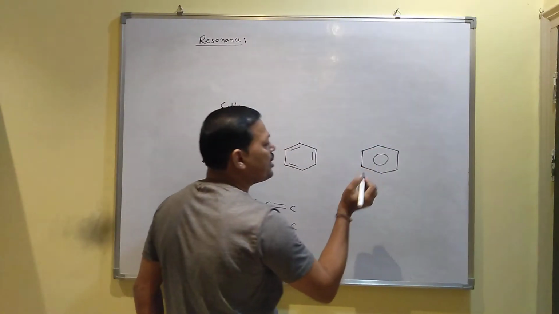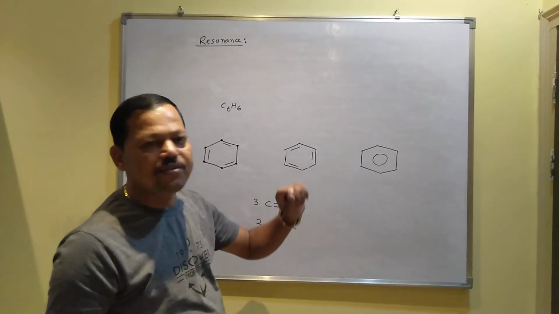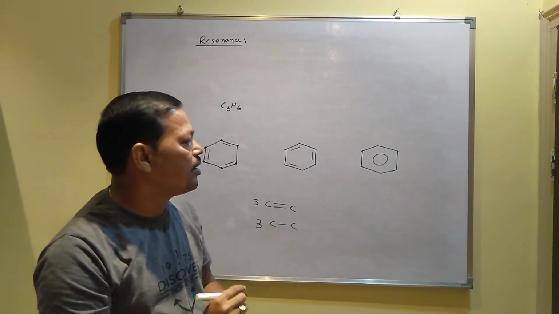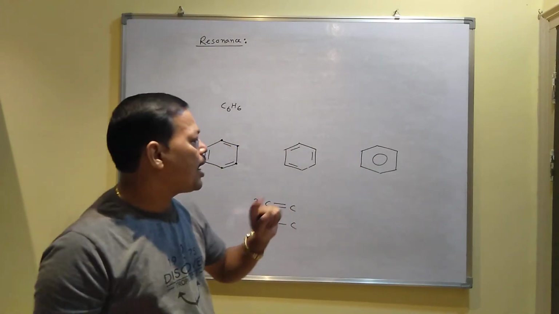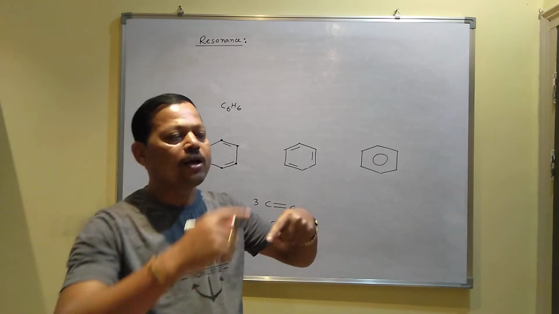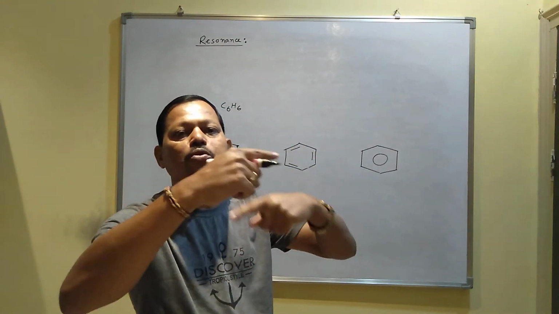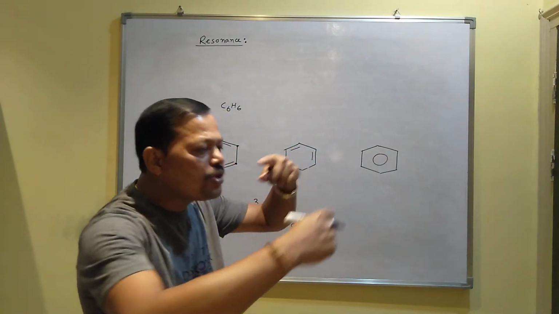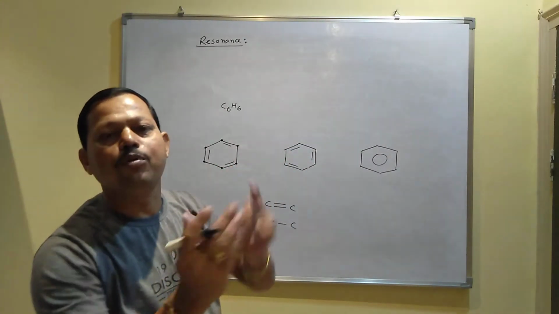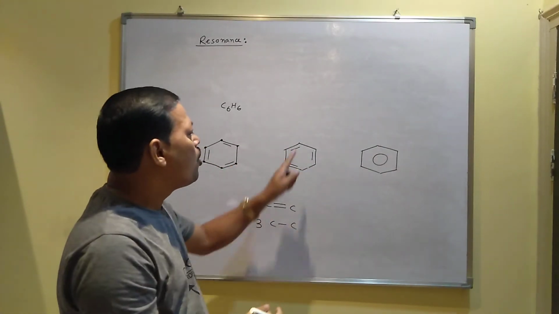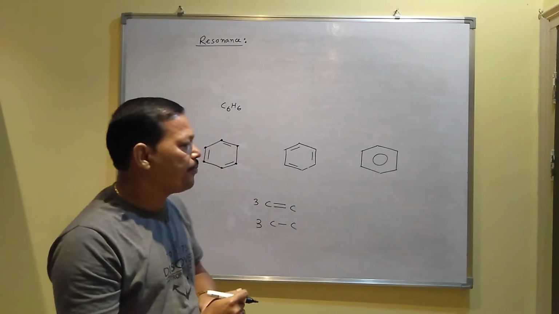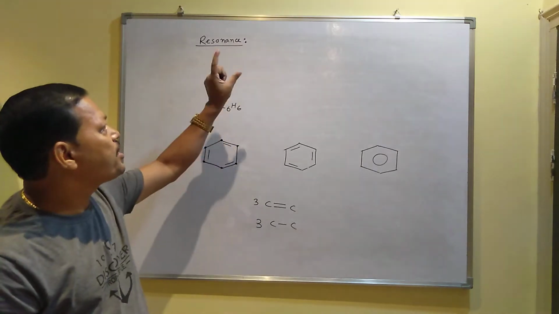In the book you can see no double bond is given here, one circle is given inside the ring. So what does it mean? The meaning is that the double bonds inside the benzene ring have no fixed position, they are continuously rotated around the ring, and due to this rotation all the carbon-carbon bonds get double bond character, and that is why all the carbon-carbon bond lengths are said to be similar. So this is called the resonance structure.